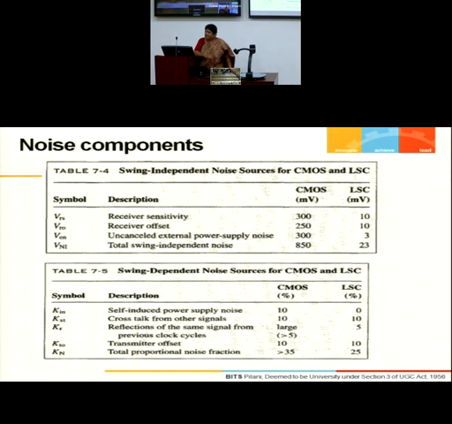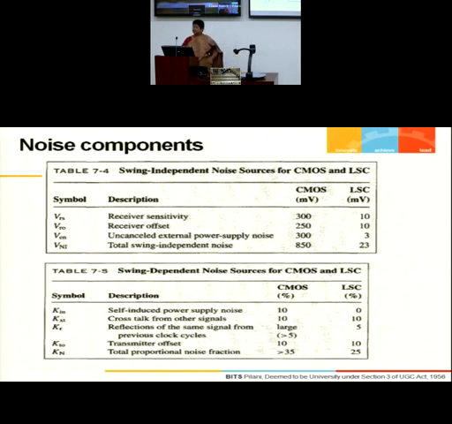That means the power supply will not be directly connected to my transmission line. There would be a very high impedance in between, isolating the power supply noise from reaching the transmission line.